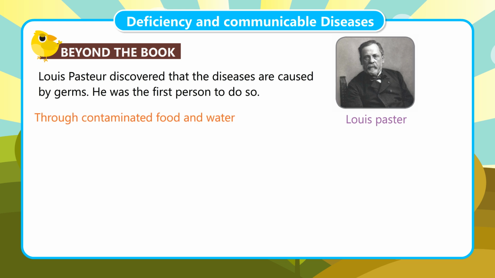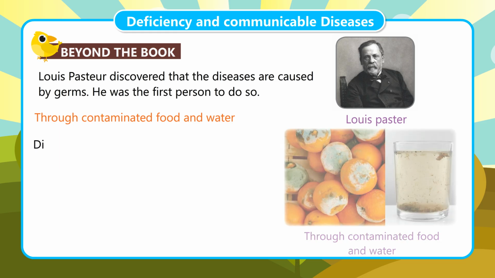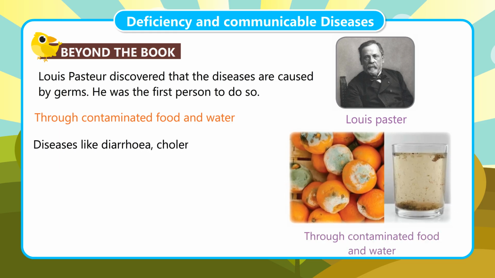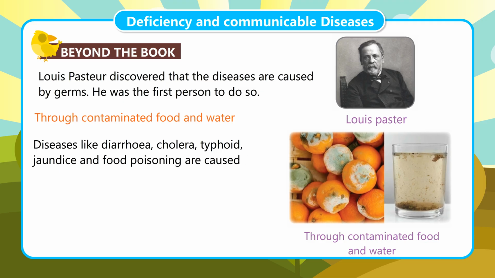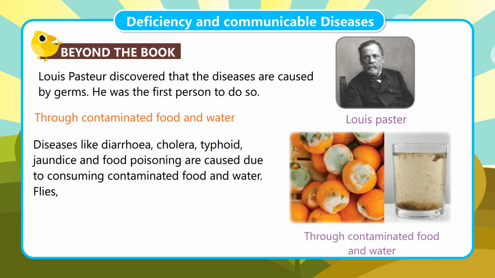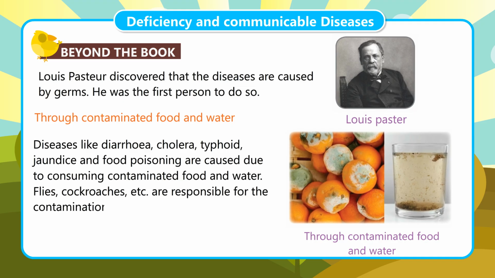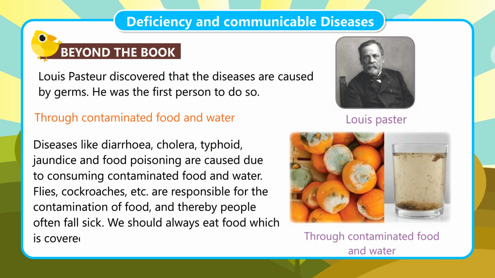Through contaminated food and water. Diseases like diarrhea, cholera, typhoid, jaundice and food poisoning are caused due to consuming contaminated food and water. Flies, cockroaches, etc. are responsible for the contamination of food, and thereby people often fall sick. We should always eat food which is covered and prepared with clean hands.